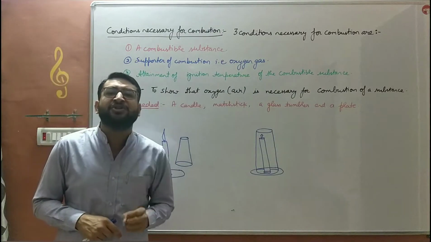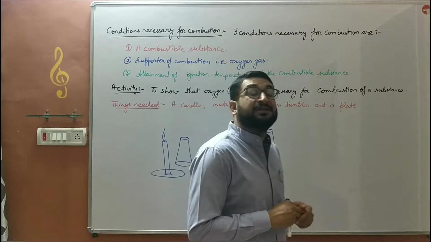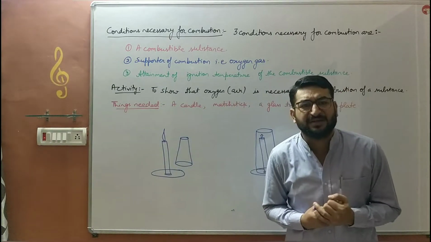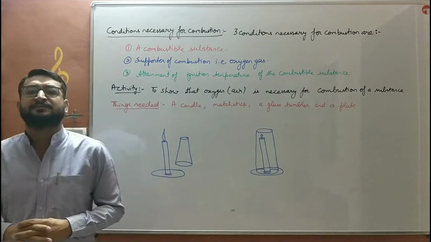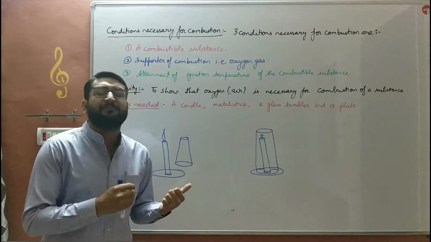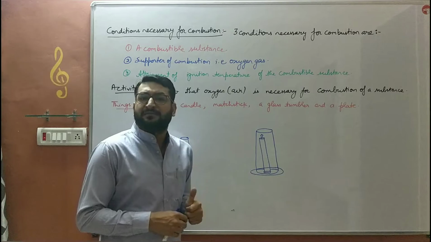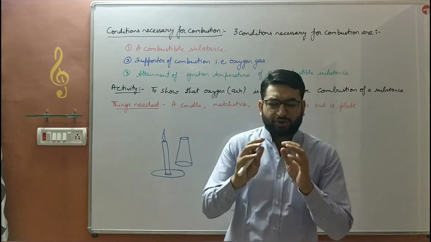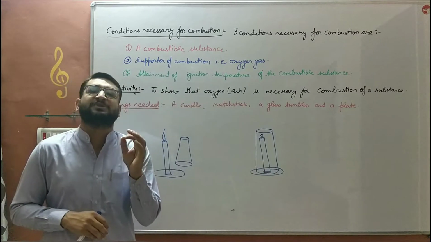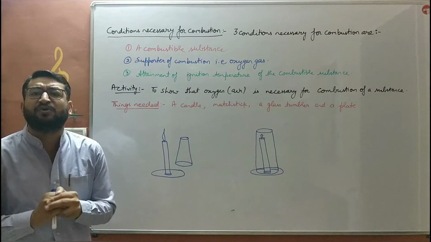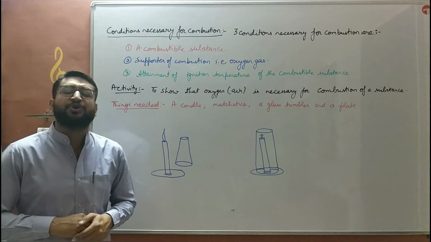LPG, CNG, these are the fuels. Diesel, petrol, kerosene oil, all these are combustible substances. They burn to produce heat and light energy. Whereas there are certain examples of substances like steel spoon, iron stick, iron nail, stones, concrete, soil. They are non-combustible substances. They do not undergo combustion or burning in the presence of oxygen to produce heat and light energy.